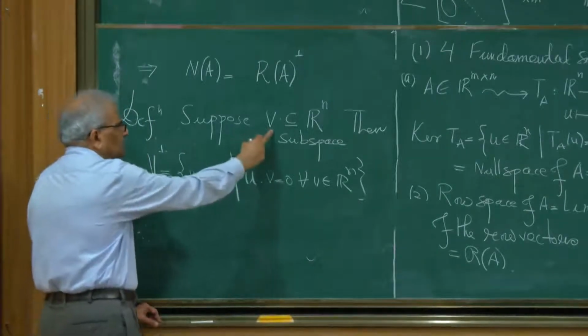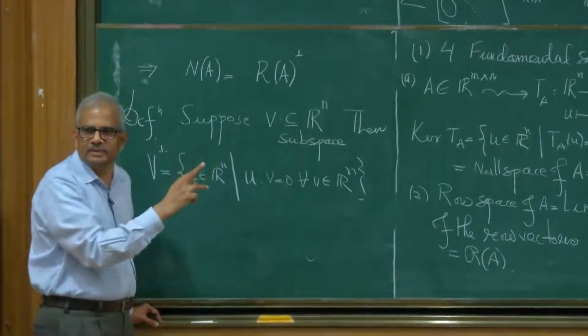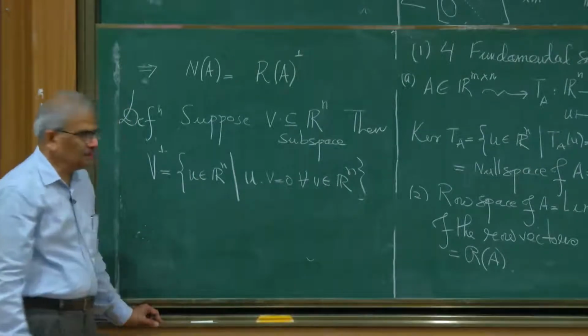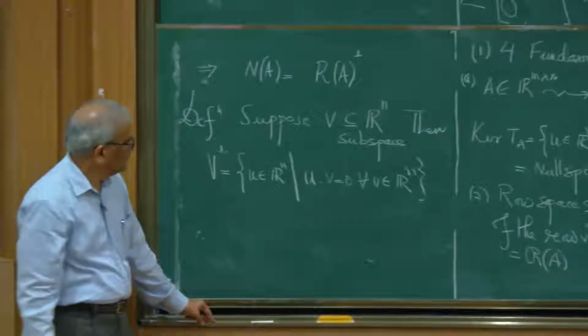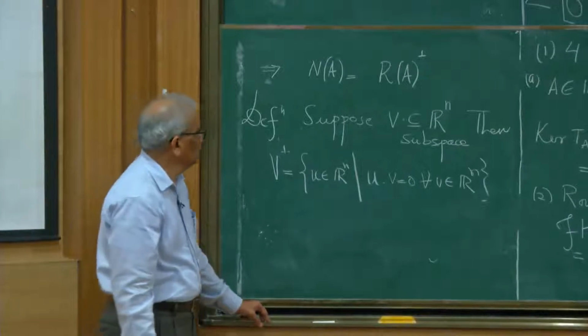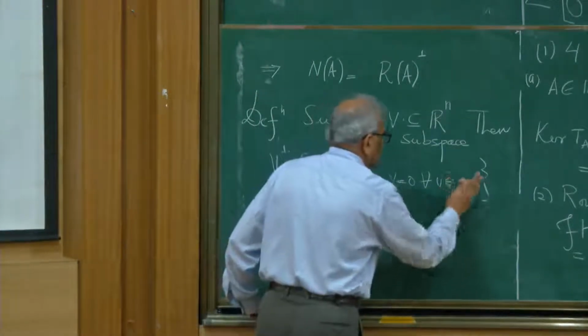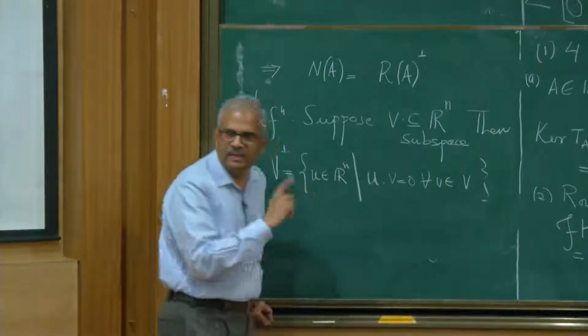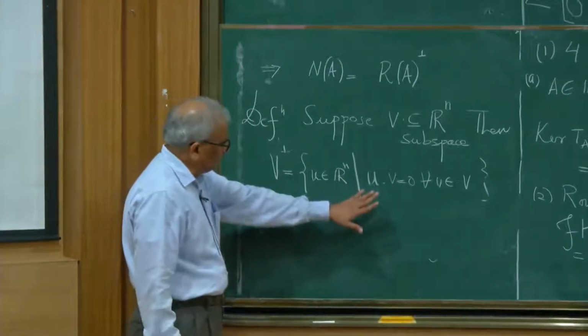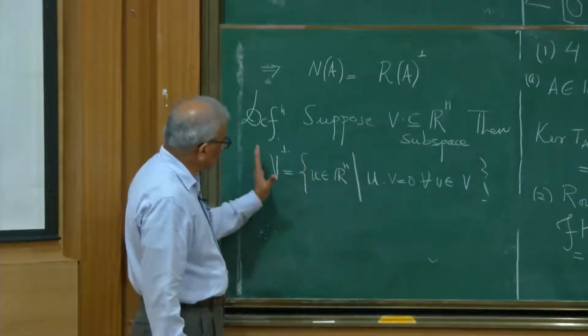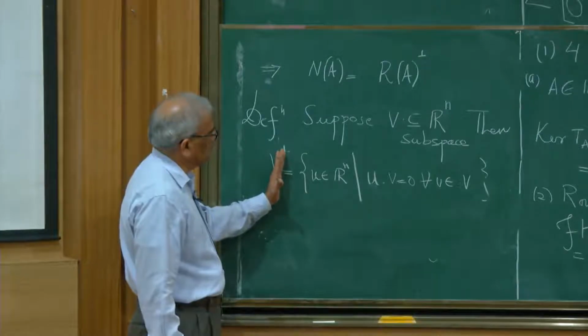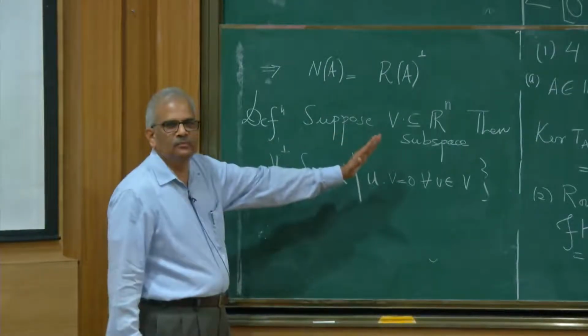Yeah, suppose this V is a one-dimensional subspace. V, right? Yeah, not Rn. Yeah, thank you. So the vectors in V perp are perpendicular to every vector in V.